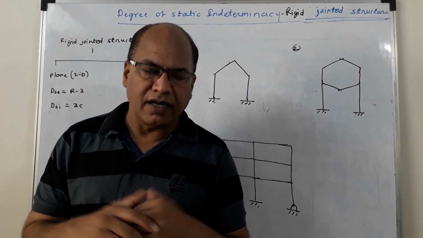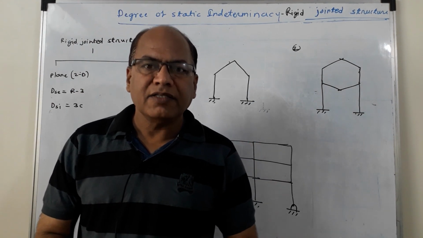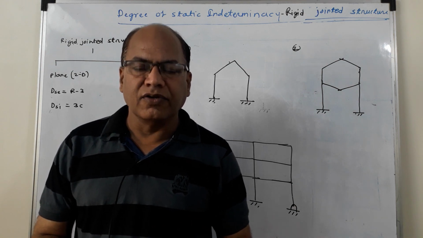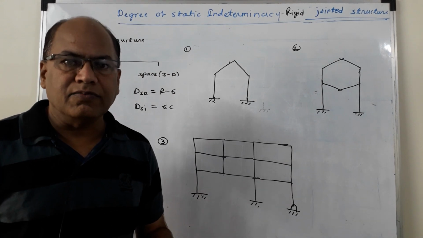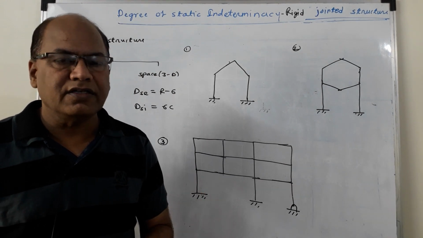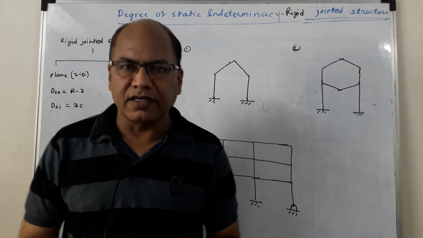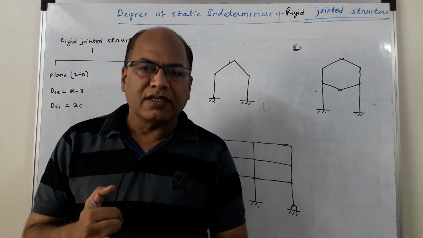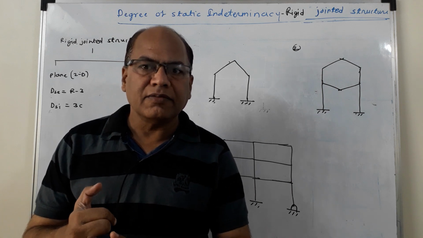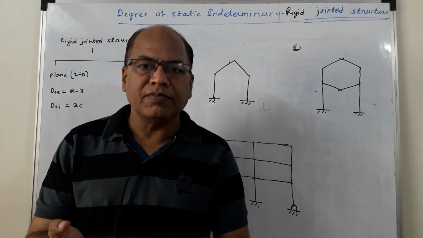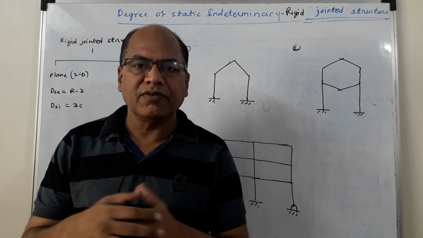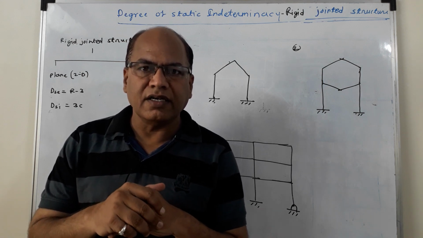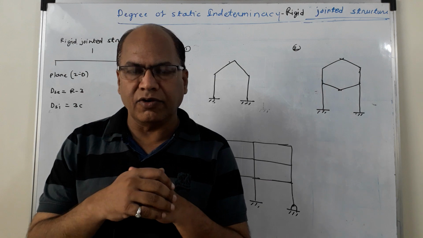This we have seen. And in case of a space pin jointed structure, the minimum number of members required is 3j minus 6. So if the number of members provided is more than this, the space pin jointed structure is statically indeterminate. So beams are statically determinate internally. For pin jointed structures, statical indeterminacy depends upon the actual number of members provided, whether these are more than the minimum number or not. This is how the statical indeterminacy of pin jointed structures is to be obtained.